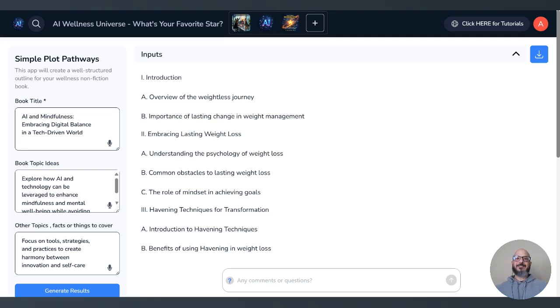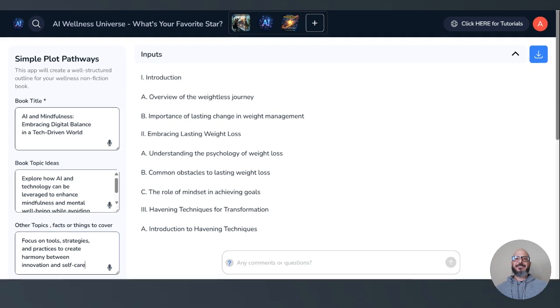We are going into our second video for our aspiring author series, and this is simple plot pathways. So this gives you some ideas and a little structure for a book you want to put together. And we got title ideas on our earlier video, and this one's getting a little deeper into it. So I pre-plugged some inputs in here to save us some time since they're a little more lengthy than normal.